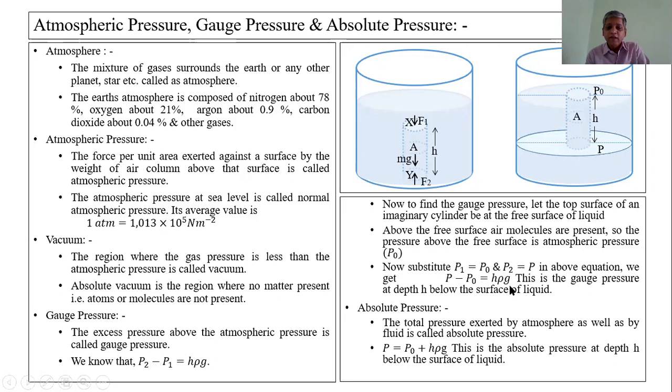That is called the gauge pressure. That pressure is due only to the liquid above that surface. This is the pressure due to the fluid, hence it is also called the fluid pressure. h rho g, P minus P0, is the fluid pressure. This is the gauge pressure at depth h below the surface of the liquid.